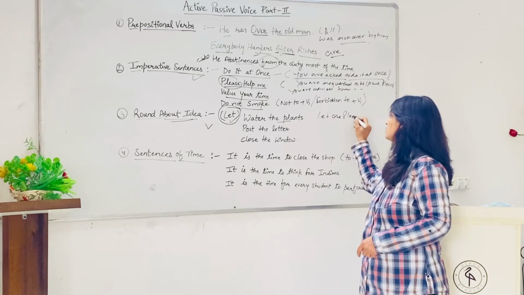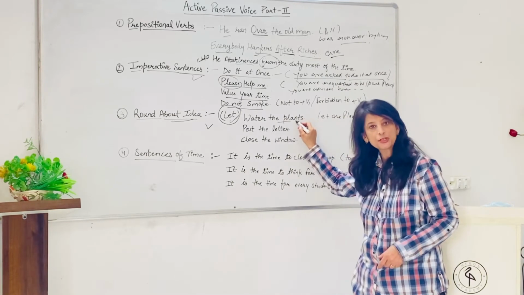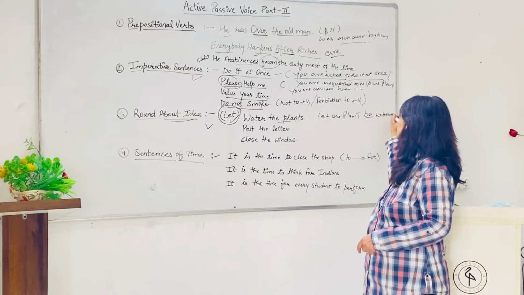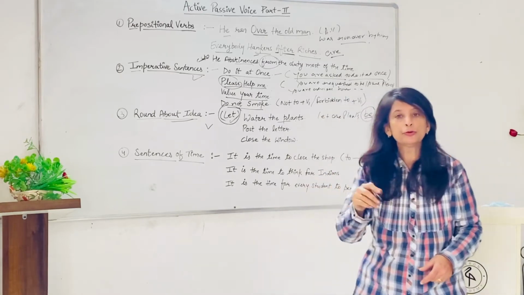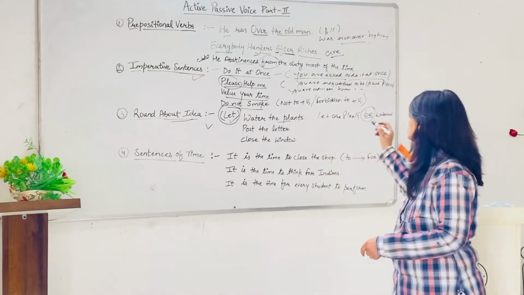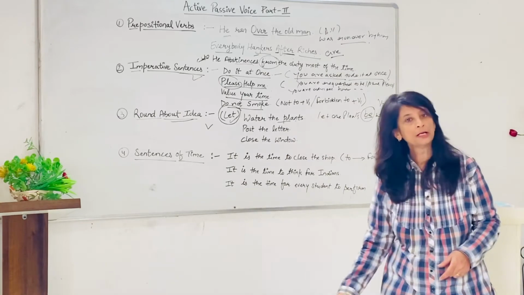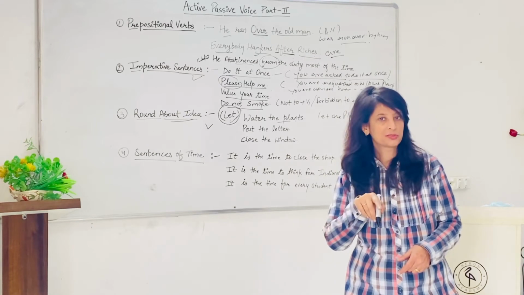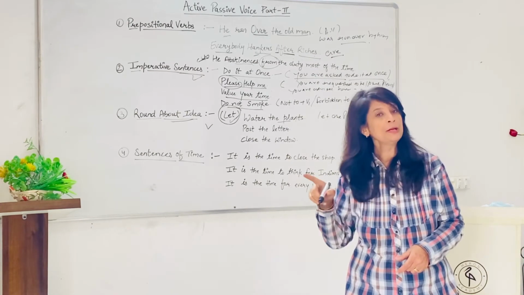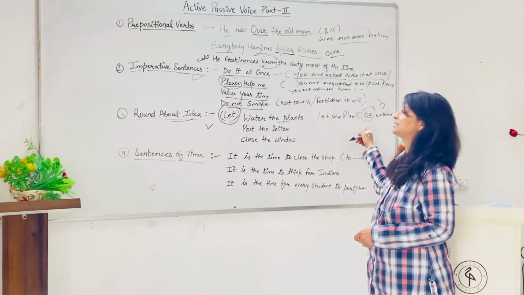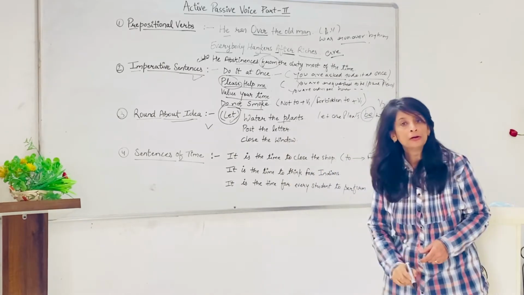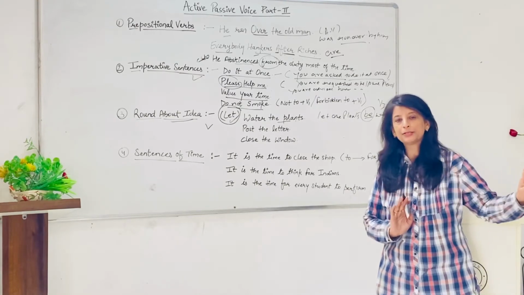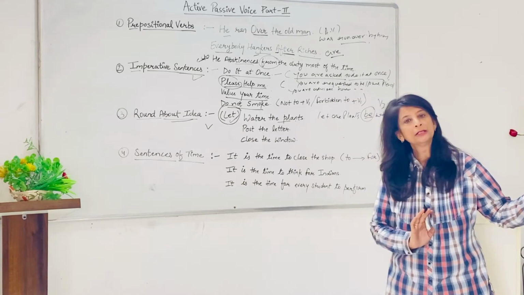Let the plants be watered. So the object here becomes the subject. Here you will use the be form, and then you are going to use the third form. Post the letter: let the letter be posted. Close the door: let the door be closed. I am doing my work, let the door be closed, बंद ही उसको रहने दो. Understood?